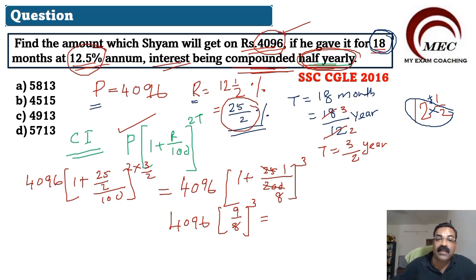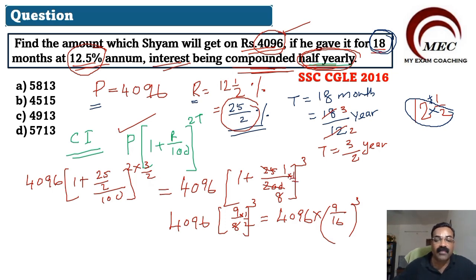Now, since it is compounded half yearly, we will multiply this by 1 by 2 also. Not 9 by 16. Here it will be multiplied by half.